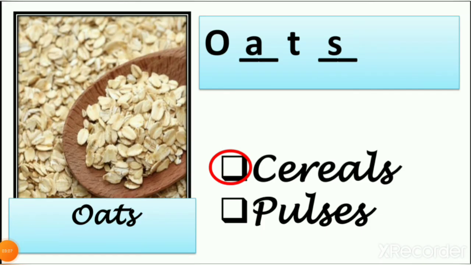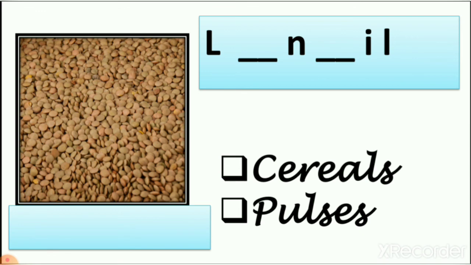We make flour of it. We also use this as it is with milk. So it is oats, which is a cereal we eat. Now let's see what is the next one. Lentil. Yes, it is a lentil.